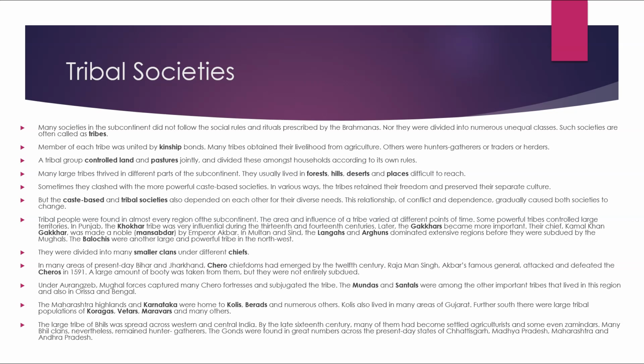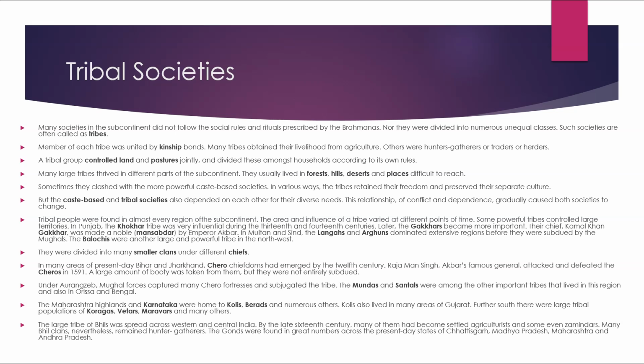The Mundas and the Santals were among the most important tribes that lived in these regions and also in Orissa and Bengal. The Maharashtra highlands and Karnataka were home to the Kolis, the Berads and numerous others. Kolis also lived in many areas of Gujarat. Further south, there were large tribal populations of the Koragas, the Vetars, the Maravars and many others. The Bhils were another tribe, spread across western and central India.